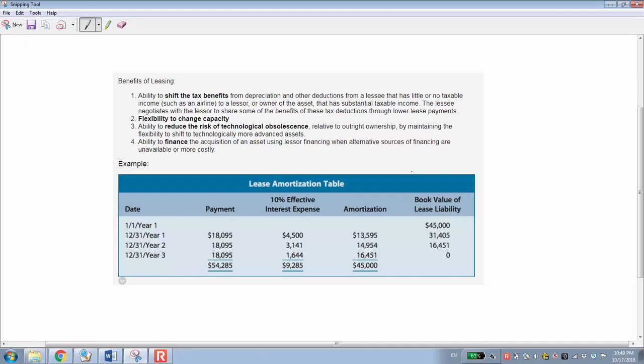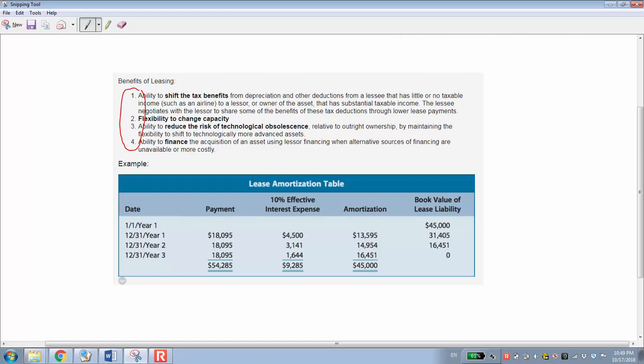And also, there are a lot of benefits of leasing, which are very similar to debt financing. We know when a company borrows money, it pays interest, and the interest expense is tax deductible, which reduces taxable income and tax liabilities.